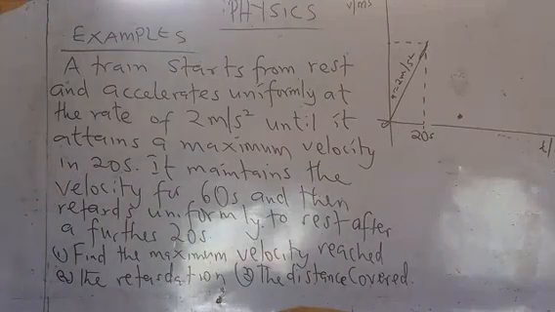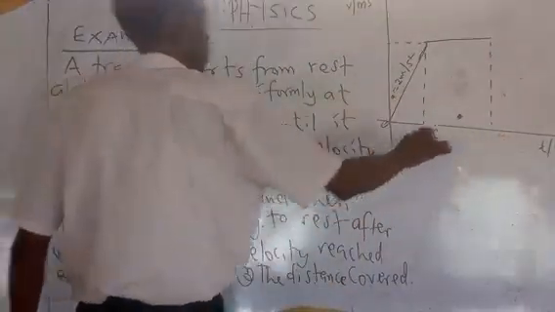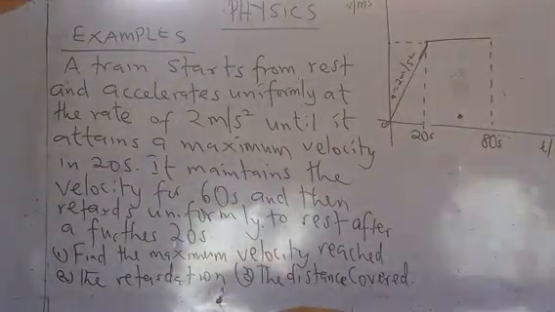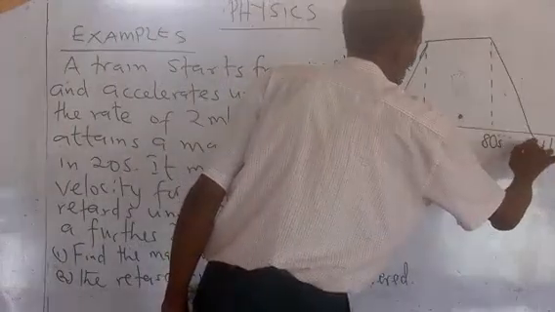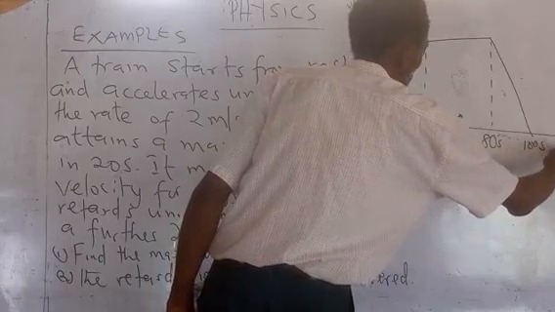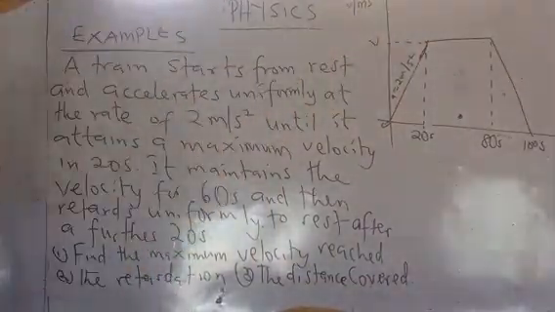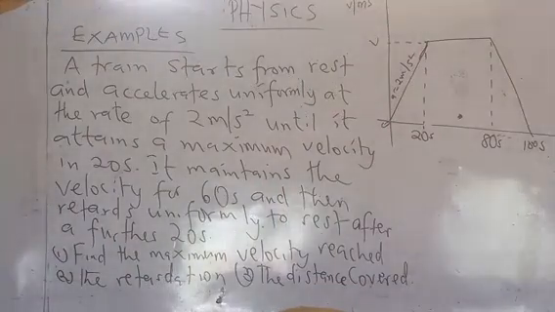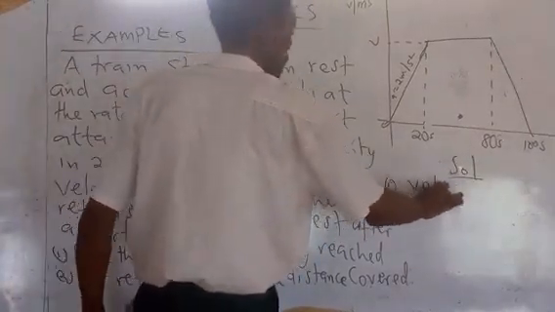It maintains the velocity for 60 seconds. So add 60 to 20. That's 80 seconds. And then it returns uniformly to rest after a further 20 seconds. After a further 20 seconds, add the time. That will give us 100 seconds. So, you have to find the maximum velocity reached.